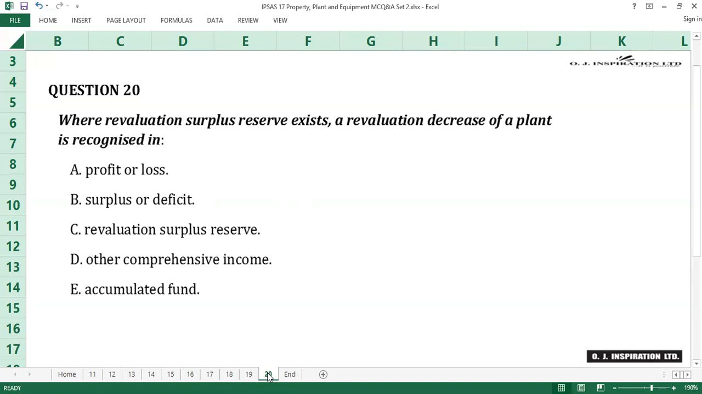Time counts. 10 seconds gone. 20 seconds gone. Time up. We proceed to review the answers.